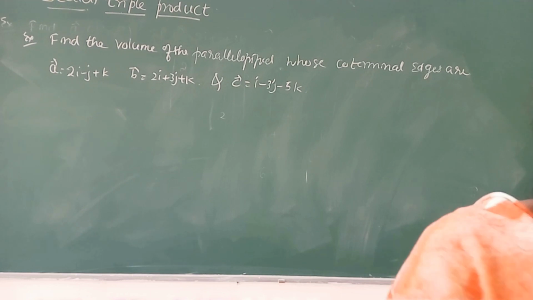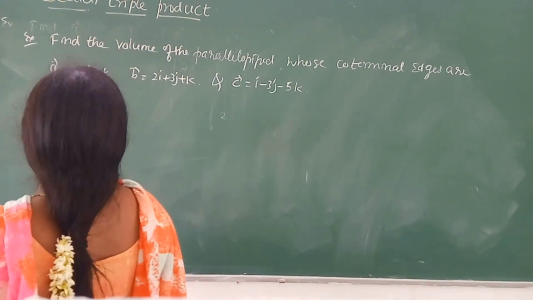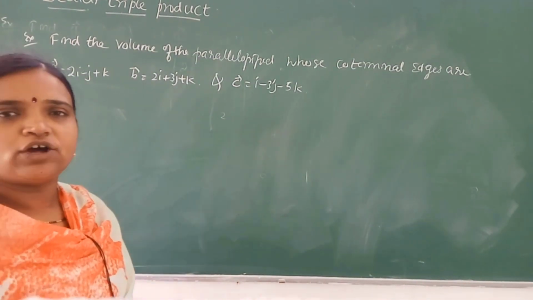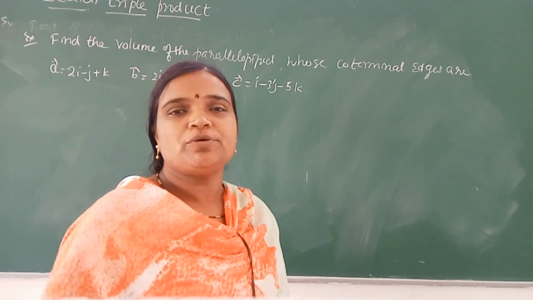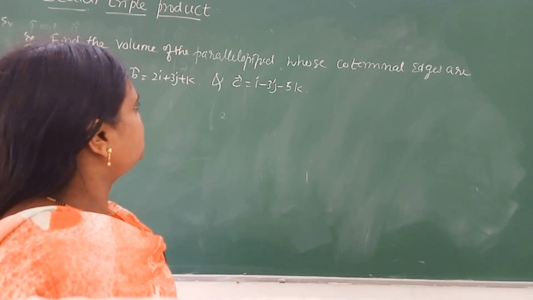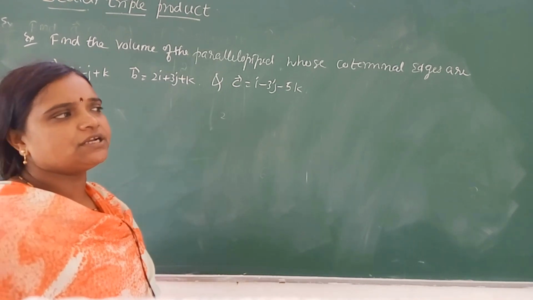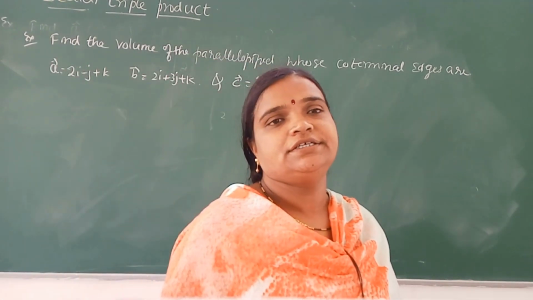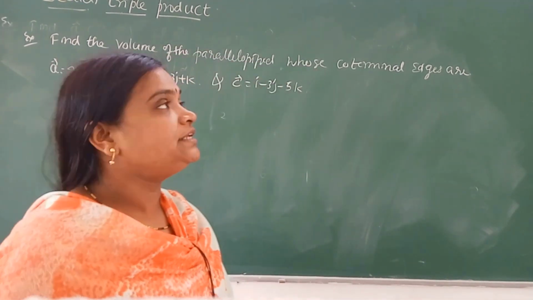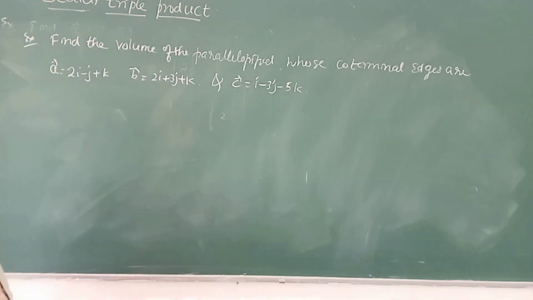This is the given. As we know, the volume of the parallelepiped is nothing but A dot B cross C. Already we proved the geometrical meaning of the scalar triple product: it is the volume of the parallelepiped, that is A dot B cross C.